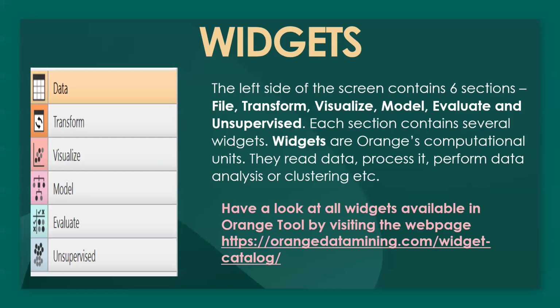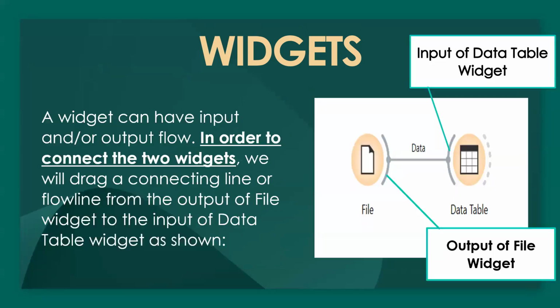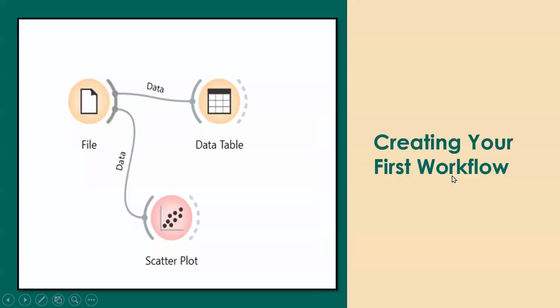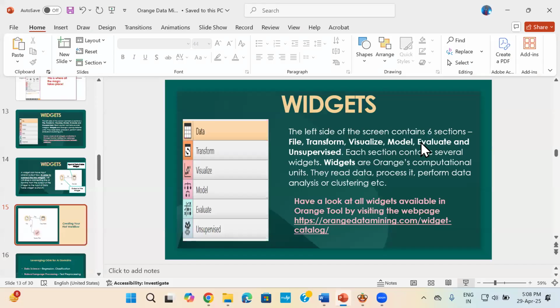As I told you, they are the ones which will do all the processing of data and any kind of data analysis that you want. Okay. Now, if you want to connect two widgets, because we're working on multiple widgets, we have to connect them also. So this line is called the connecting line. Okay, there is something called an input and an output to a widget. Okay, so the right hand side is the output area and the left hand side is the input area. Okay, so I'll teach you how to create your first workflow.